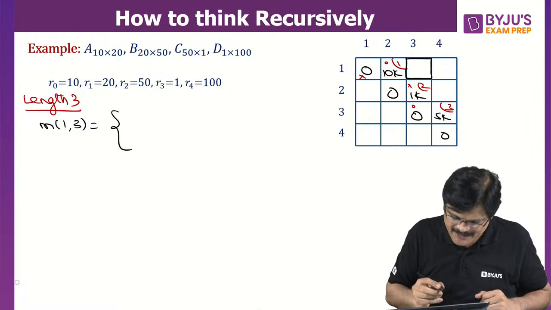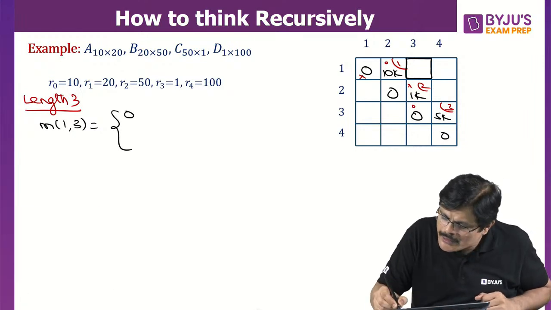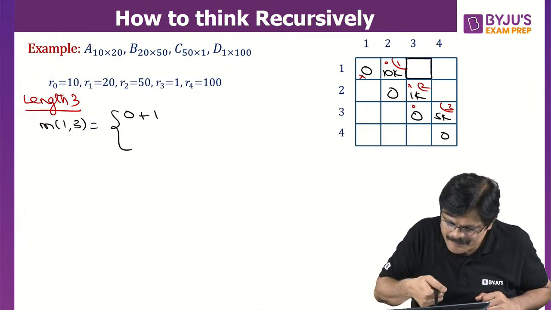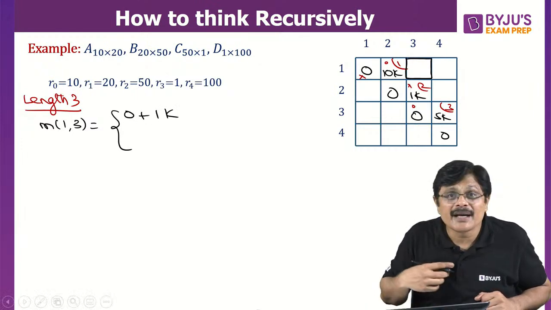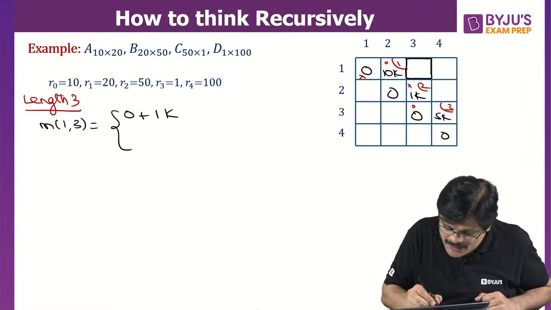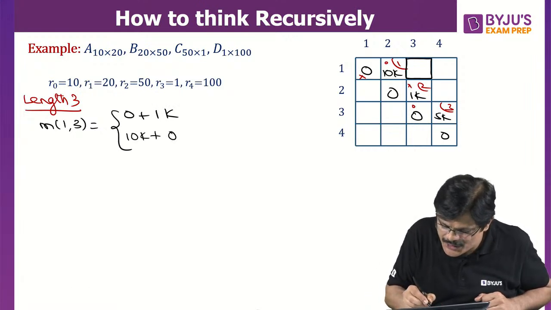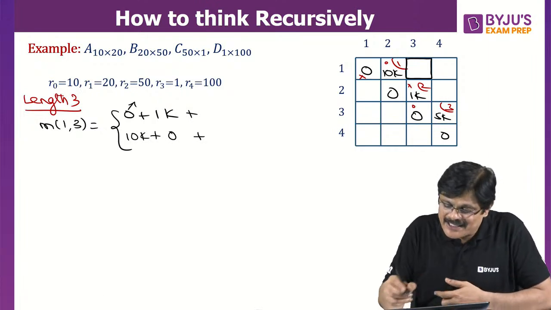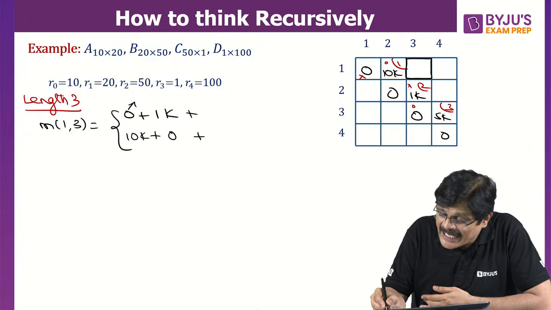Now look at this. This is 0, the cross one 0 here and here it is 1K. Next one, the circle fellows, that is 10K plus 0. If you want to see what is this, this is nothing but M11 and this is nothing but M23. How?